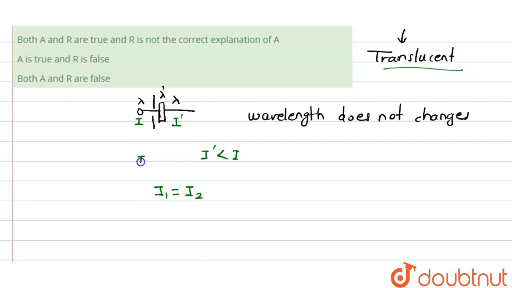Suppose the same intensity of light passes from the second slit also, but here now the intensity is I dash, which is less than I. So the two intensities will be I and I dash, and these are not equal. That's why we will not get the best contrast between maxima and minima. So maxima and minima will not be clearly distinct.